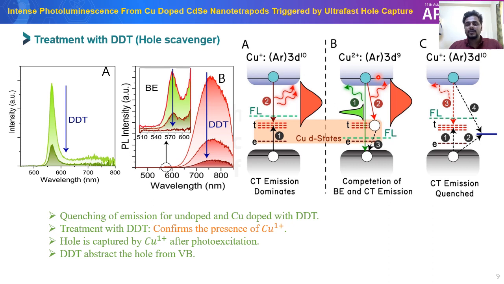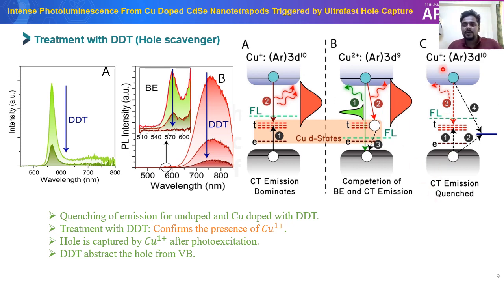And what happens if we use Cu2+ as a dopant ion, which has 3d9 electronic configuration, and as it has a permanent active hole already, after photoexcitation the system has two holes. One is present in the valence band and another, a permanent active hole, is present in the copper. So this excited electron has two competitive pathways. Either it recombines with this copper localized hole or it recombines with this valence band localized hole. So in that case, it gives dual emission, which is reported in the literature.